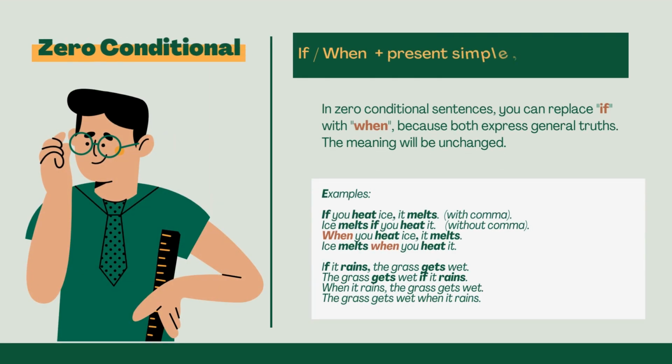Zero conditional: if, when plus present simple. In zero conditional sentences, you can replace if with when, because both express general truths. The meaning will be unchanged. Examples. If you heat ice, it melts. With comma: ice melts if you heat it. Without comma: when you heat ice, it melts. Ice melts when you heat it.